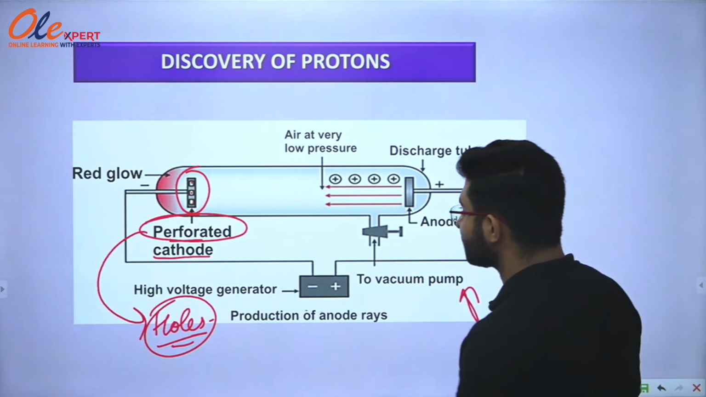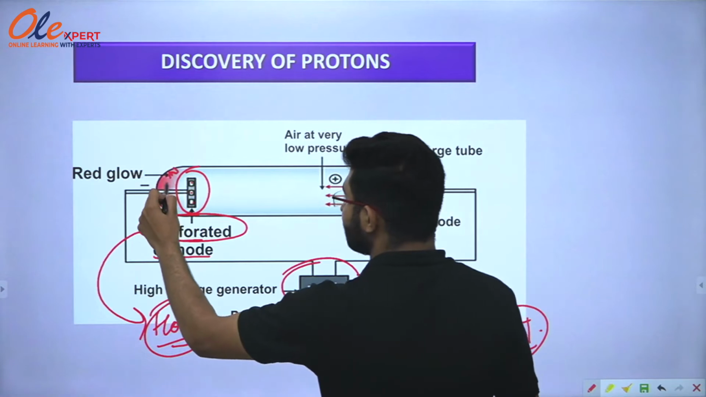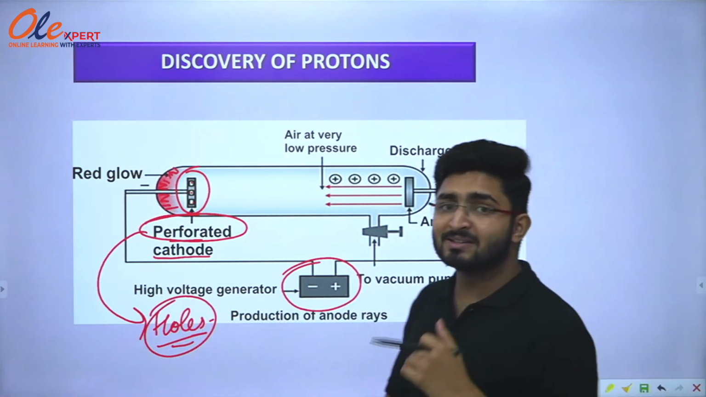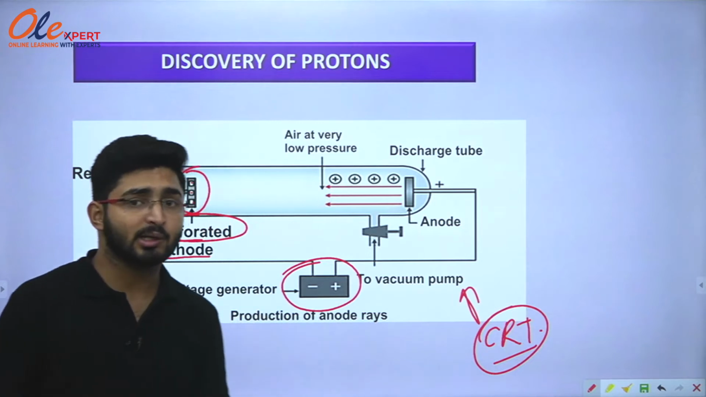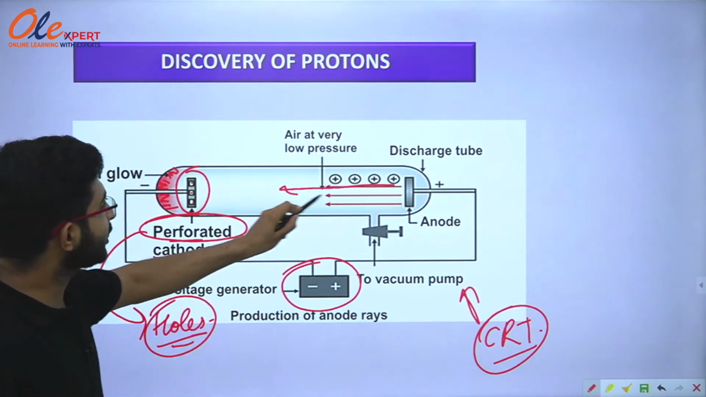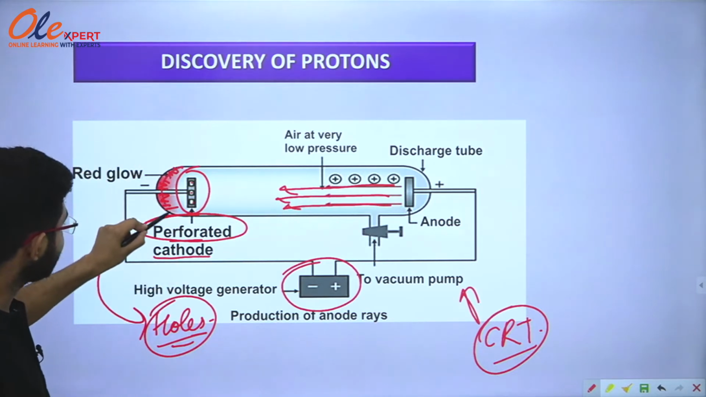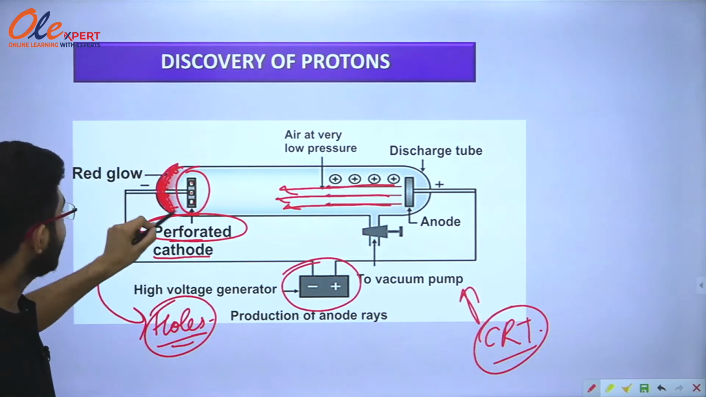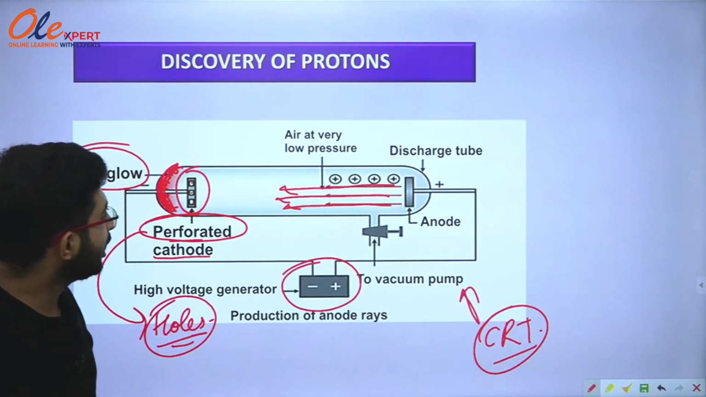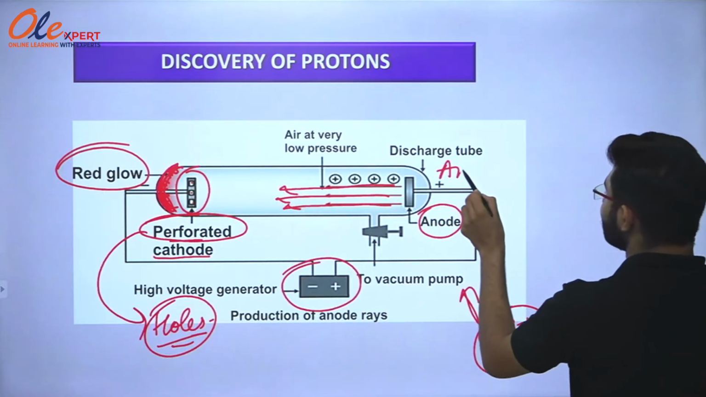What happened? After applying the voltage, he observed a red glow behind the perforated cathode. After the red glow, he concluded that some particles were emitted from the anode and struck behind the glass of the perforated cathode and produced the red glow, and that's why those particles were called anode rays.